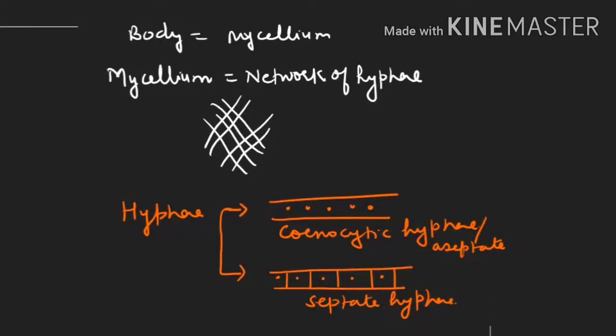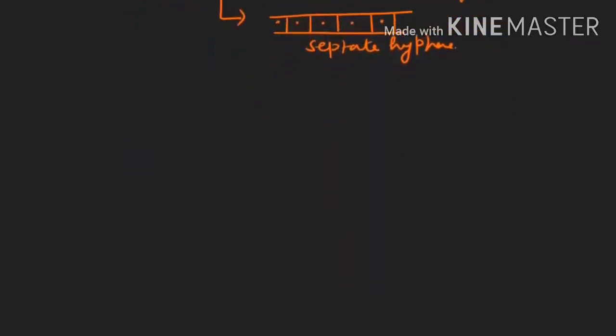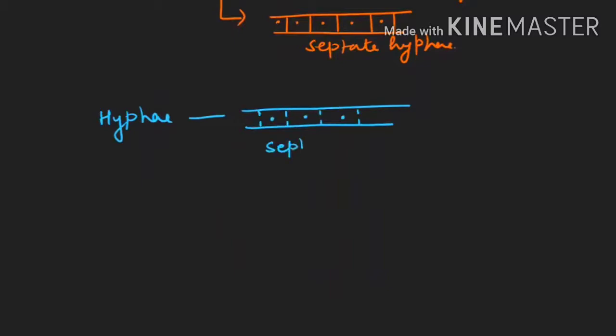Now see another classification of the hypha. Now this hypha, if it is septate, then let us assume this is one hypha with septate, so it is with a simple pore. This simple pore is present in between them. So we will say septate hypha with simple pore.